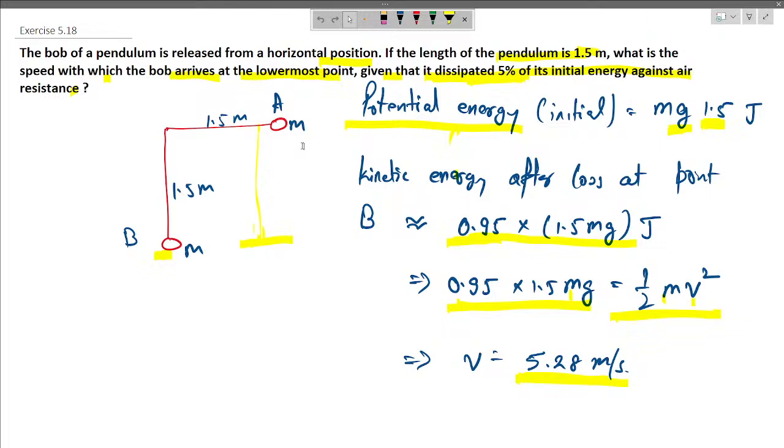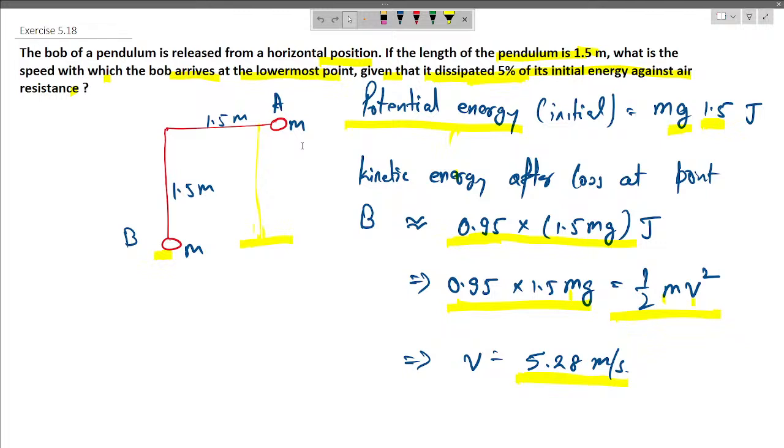A bob of a pendulum is released from a horizontal position. If the length of the pendulum is 1.5 meter, what is the speed at which the bob arrives at the lowermost position, given that it dissipates 5% of its initial energy against air resistance?